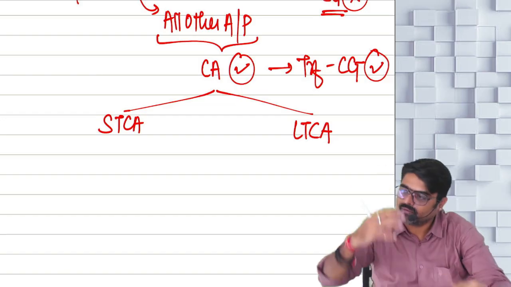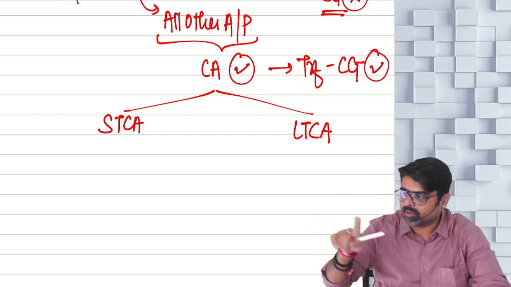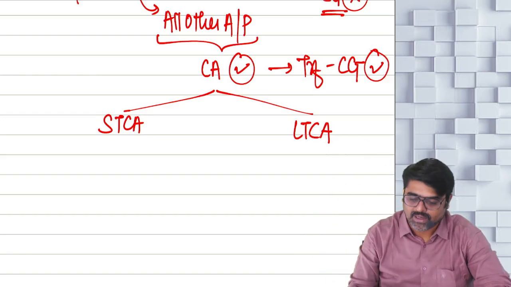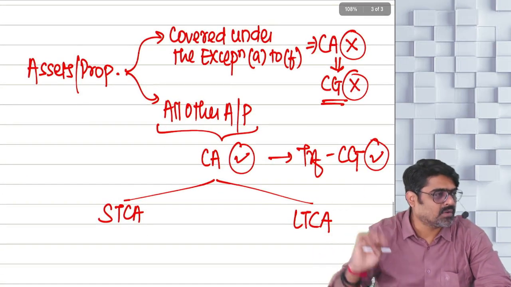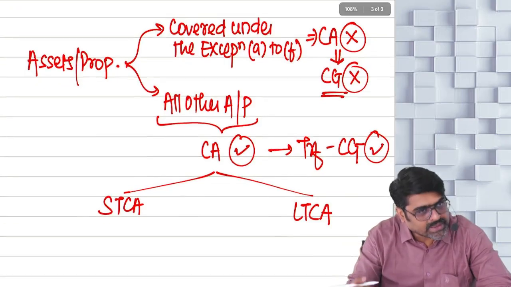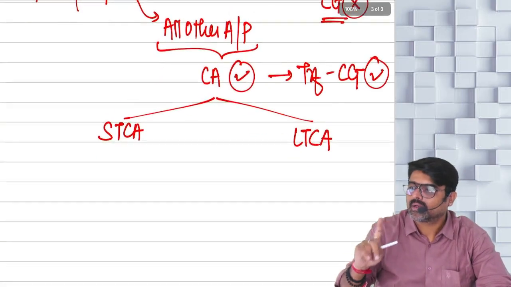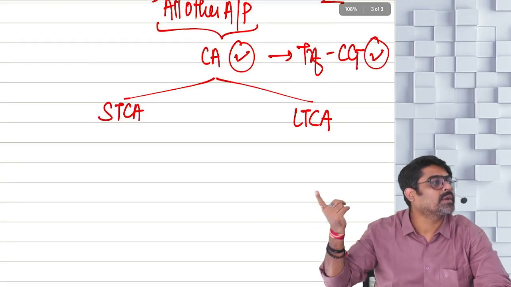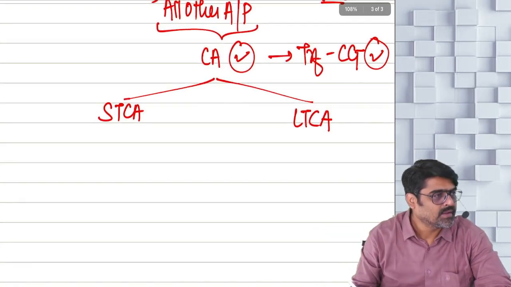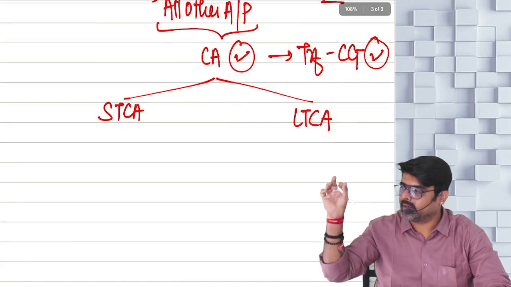Assets which are not covered in the definition of capital asset, ignore. But on the transfer of all your other capital assets, you are going to calculate capital gain, yes or no?